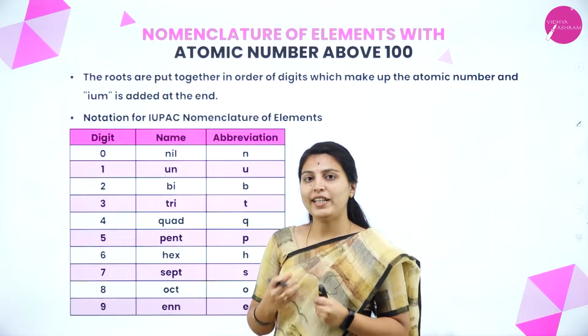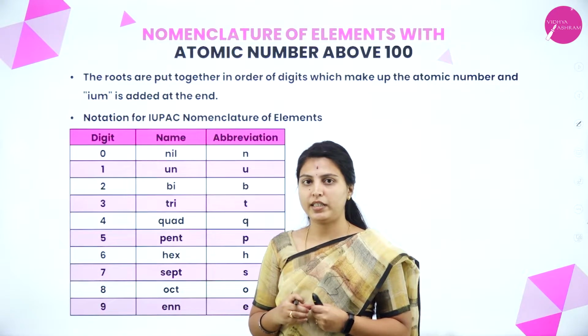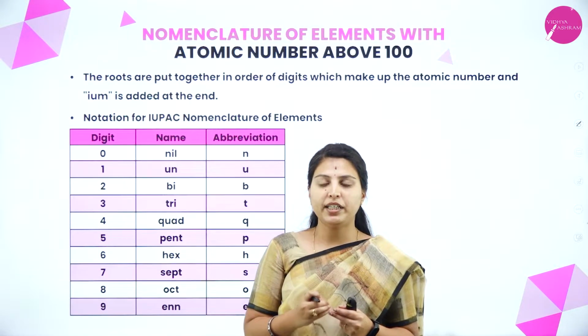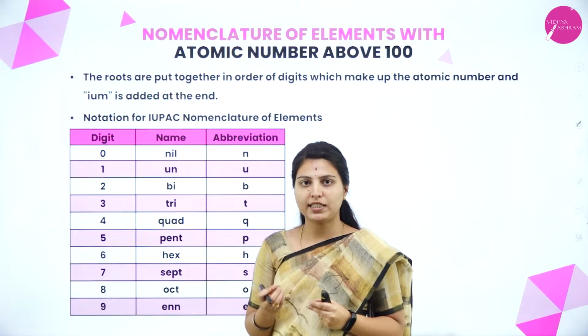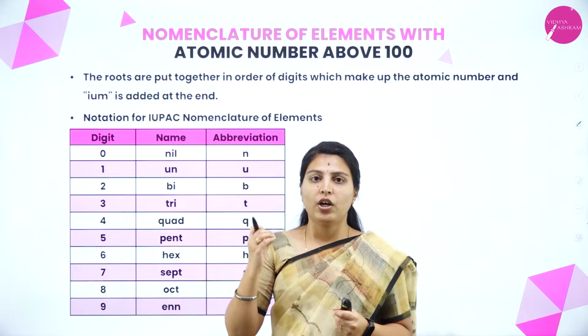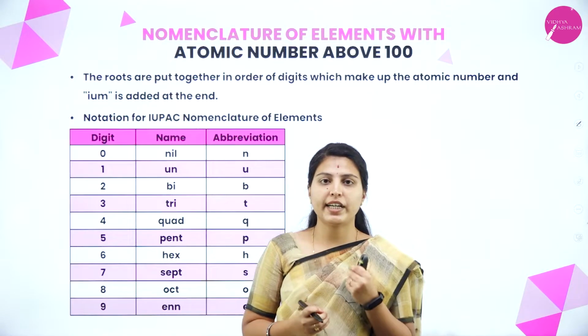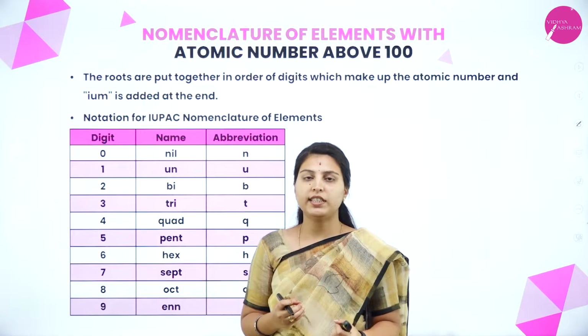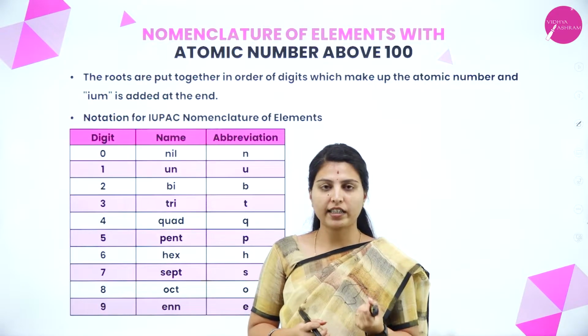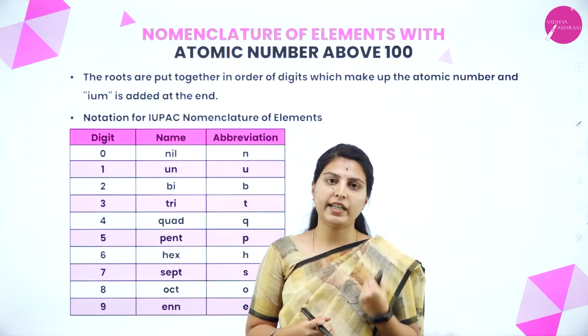The controversy started because the new elements with atomic number above 100 were completely unstable. After characterization, they were obtained in minute quantities, so they had to synthesize the element again and repeat the characterization.